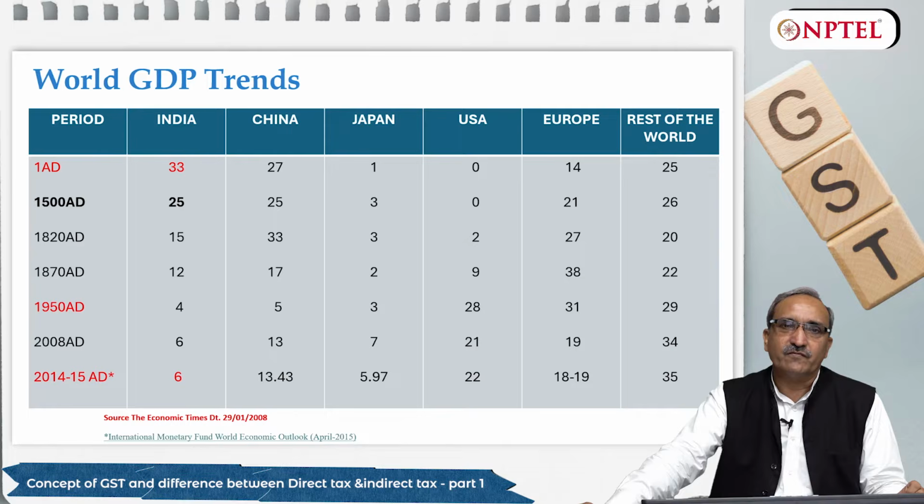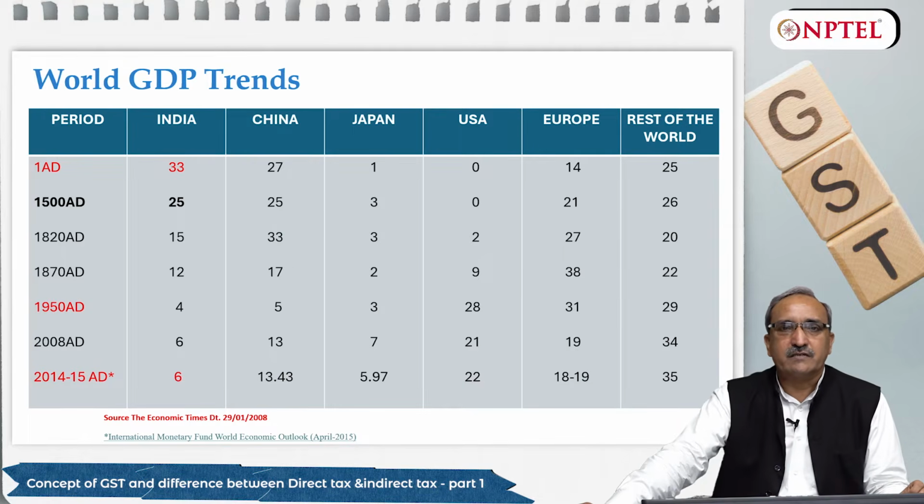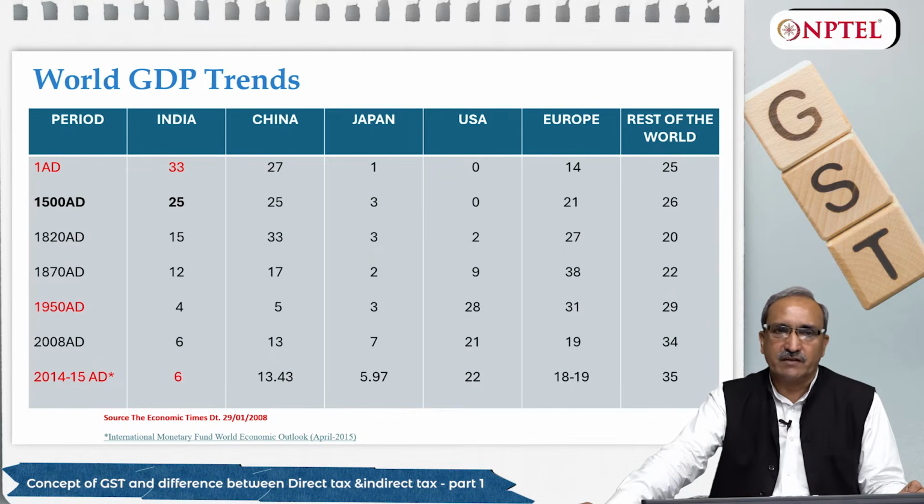But later on, with political disturbances in India and a lot of attacks which ruined the Indian economy, Indian medical system and Indian education system, when India got independence in 1947, India was contributing just 4% to the world GDP.